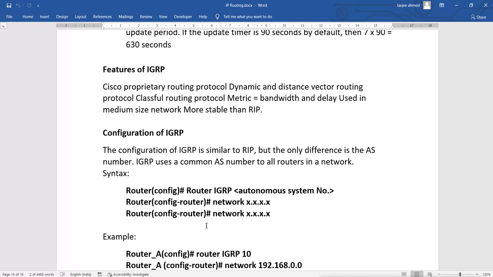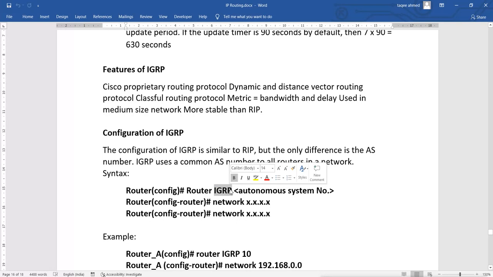It is called Border Gateway Routing Protocol. So the syntax for configuring the IGRP is simple. Just like RIP, we'll go to the config mode, and then we will give the command router, and after the router we will mention the routing protocol like RIP. But in RIP, you don't need to give anything else, but here if you press enter, you will get the error called command incomplete, because you have to mention the autonomous system number here.